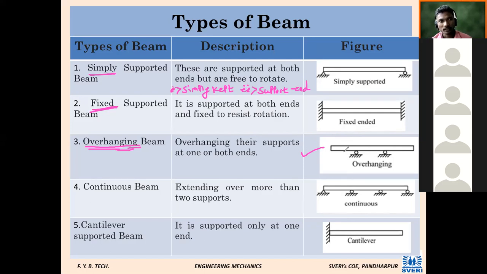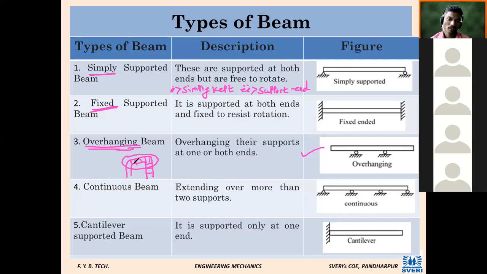The landing of a staircase. Landing means where we are taking a turn. In our home it is something like this, then we are going upward like this. So whatever this part is, these steps, this particular part is hanging in position, overhanging, after the support.